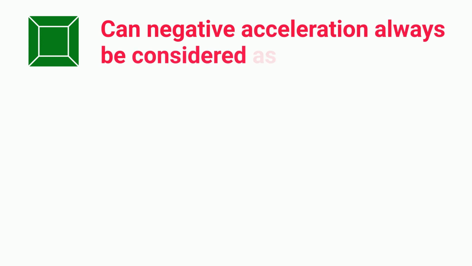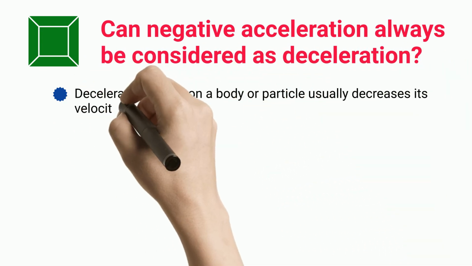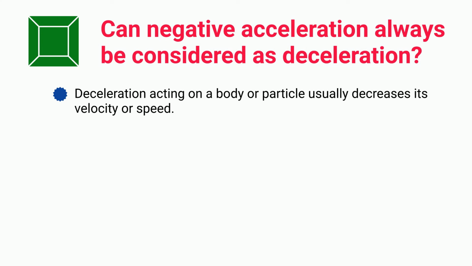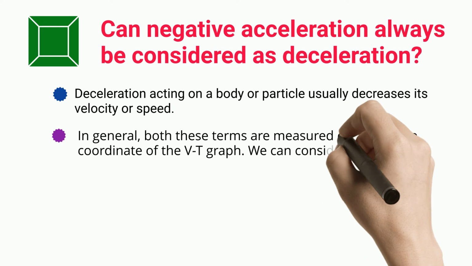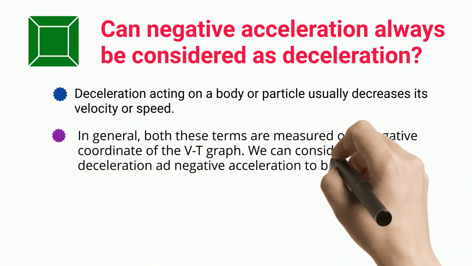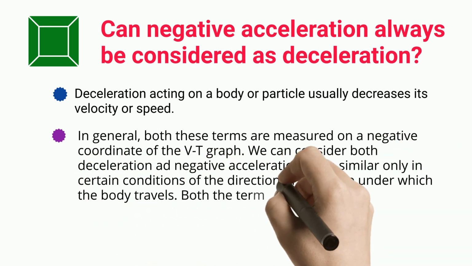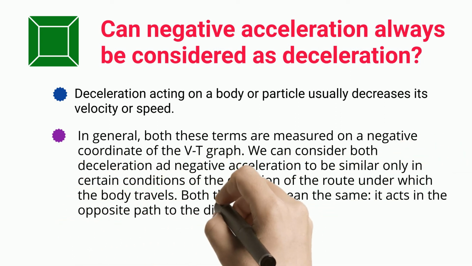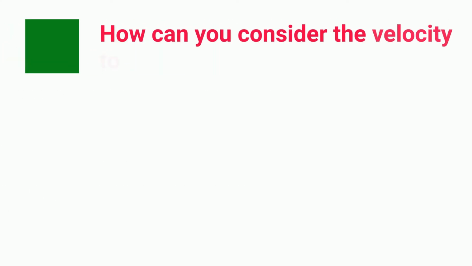Can negative acceleration always be considered as deceleration? Deceleration acting on a body or particle usually decreases its velocity or speed. In general, both these terms are measured on a negative coordinate of the VT graph. We can consider both deceleration and negative acceleration to be similar only in certain conditions of the direction of the route under which the body travels. Both terms mean the same when it acts in the opposite path to the direction in which the body's velocity occurs. How can you consider the velocity to be negative?